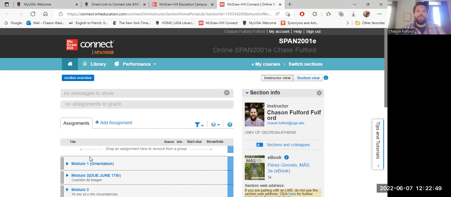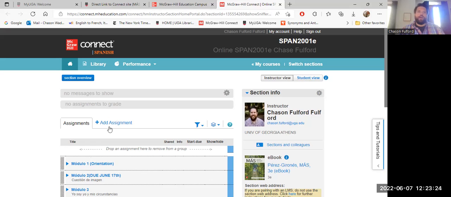What I would suggest when you get to this page, after you log in or when you get to the login page itself, make sure that you bookmark this in your browser so that way you can have easy access to it. I also recommend using Google Chrome. I'm using Microsoft Edge right now just because that works best for me on this laptop. However, I do have access to Google Chrome, and when you use Connect, Chrome tends to work best. Okay, if you're using Safari, which I'm sure a lot of you are, I would still recommend having Chrome available to you to be able to use it for Connect, and then obviously when you're taking the assessments.